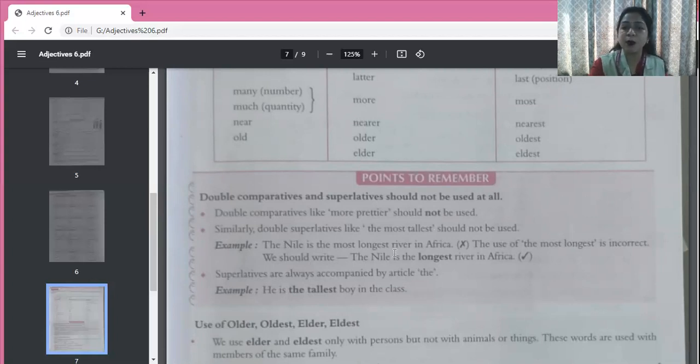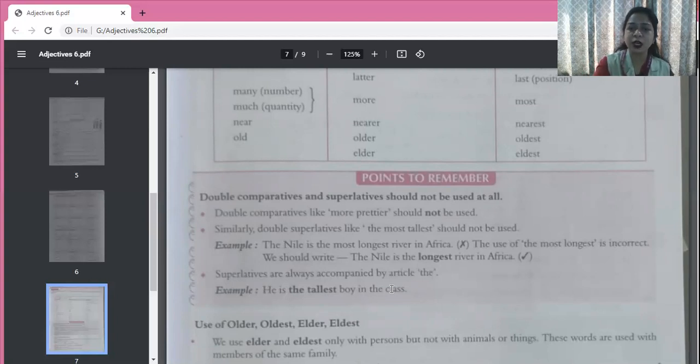Example, the Nile is the most longest river in Africa. No, the Nile is the longest river in Africa. The word longest itself tells us that it is the longest. So we need not use double superlatives and double comparatives. The use of the most longest is incorrect. We should write the Nile is the longest river in Africa.